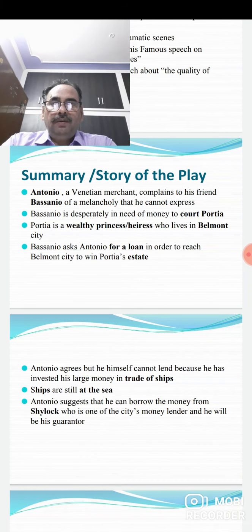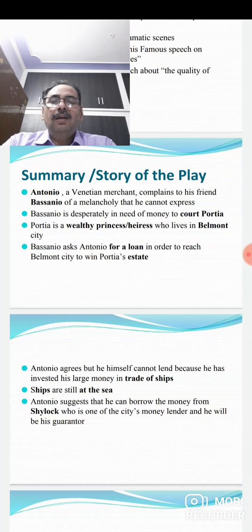So Bassanio asks Antonio for some money, because what was the business of Antonio in Venice? The business of Antonio was also to loan money to needy people without interest.